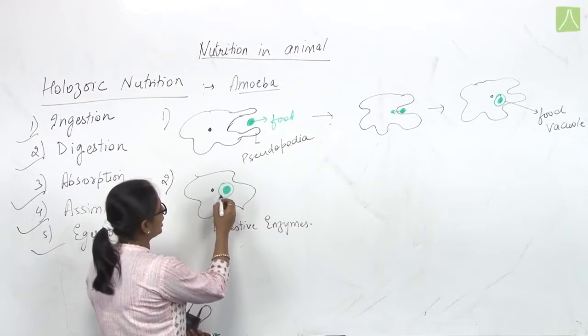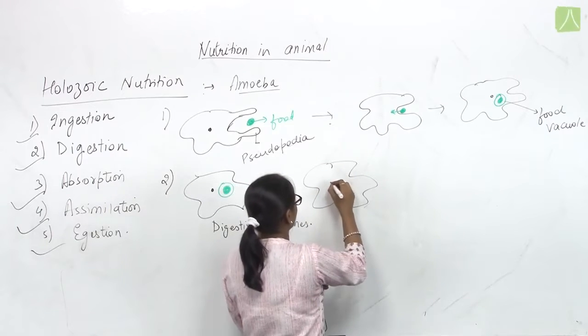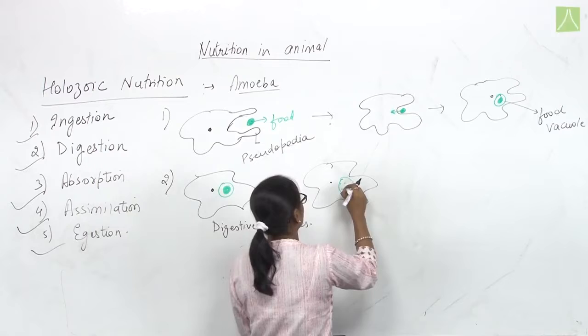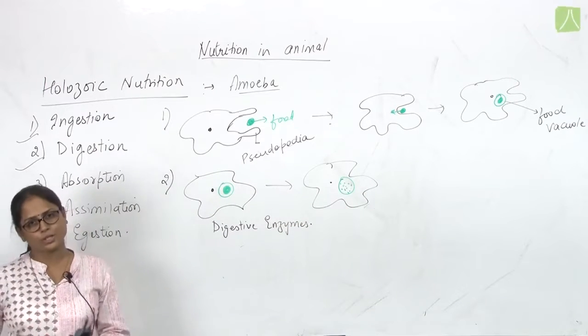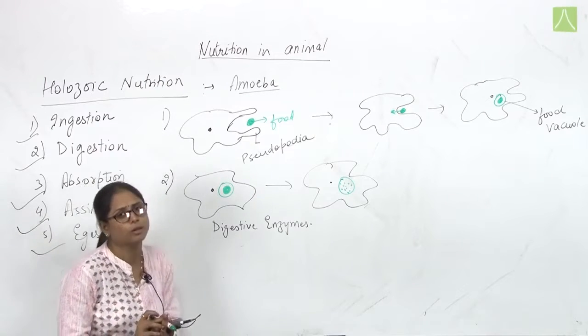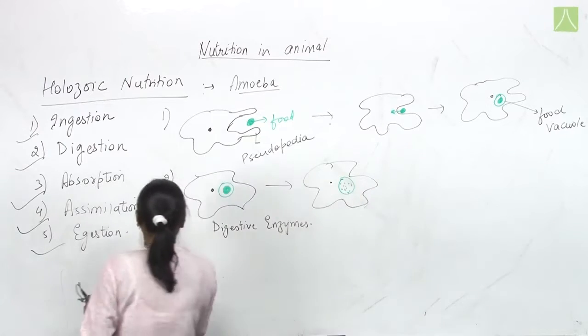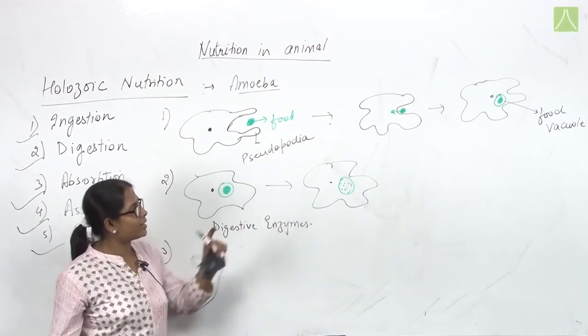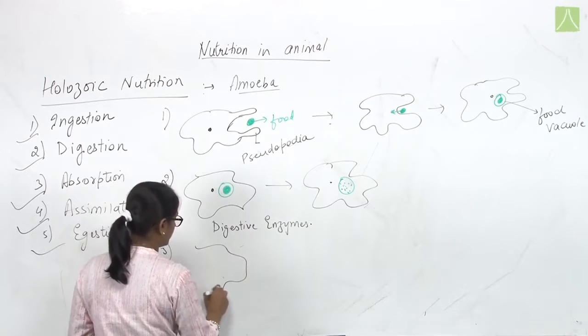The digestive enzymes digest all the food material. So this is the digested food now. After complete digestion of food by the action of digestive enzymes inside the lysosome or food vacuole, the digested food gets absorbed into the cytoplasm.